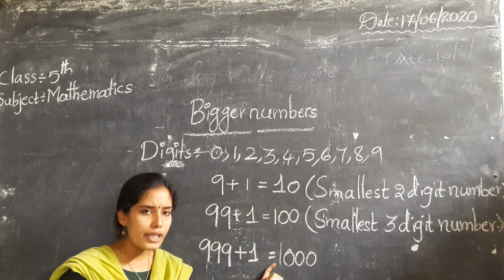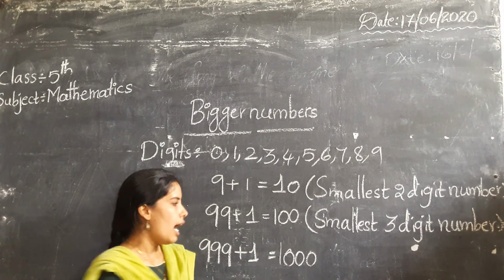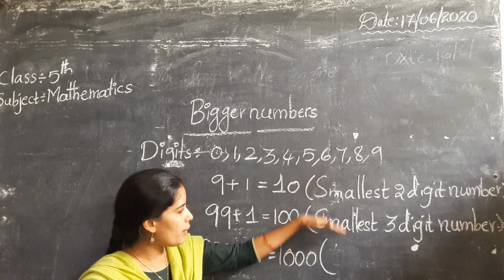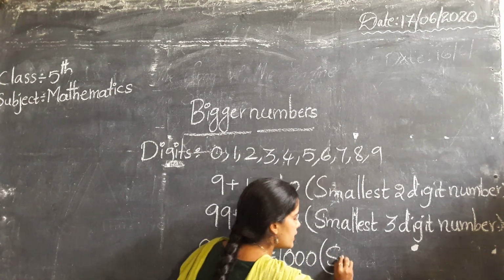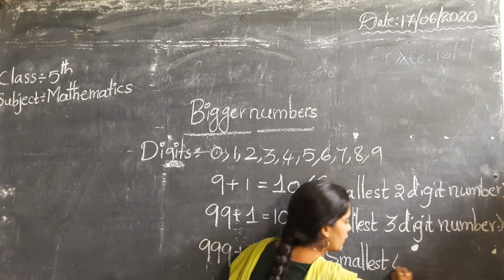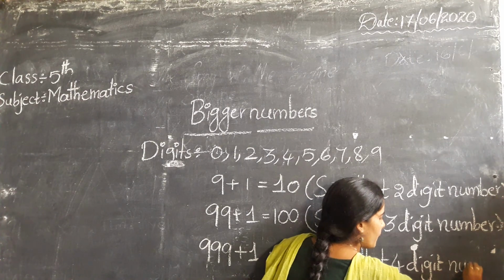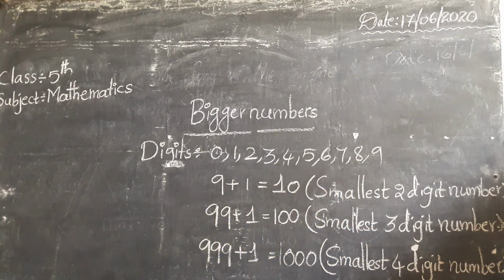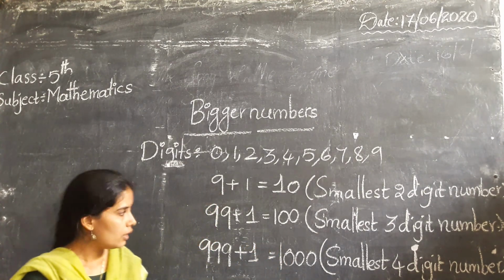The number of zeros is only 3: 1, 2, 3. What is the specialty of this number? This is the smallest 4-digit number.